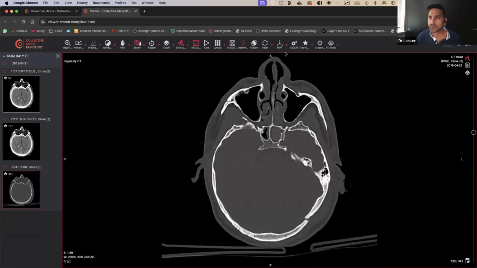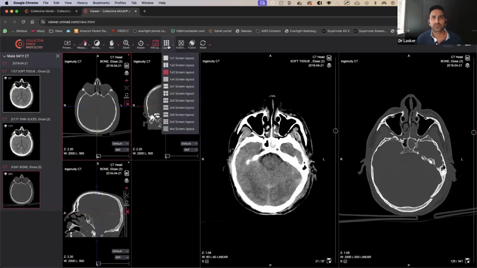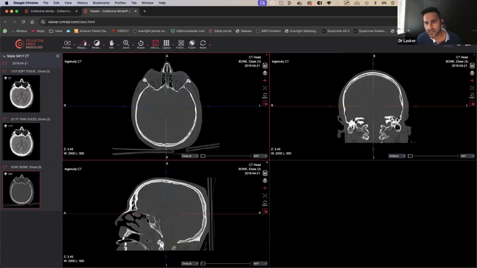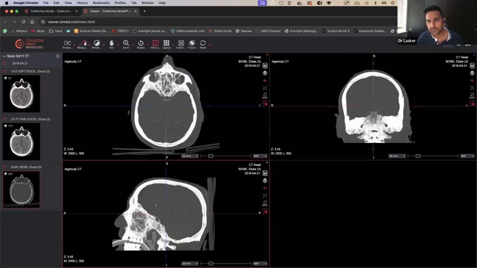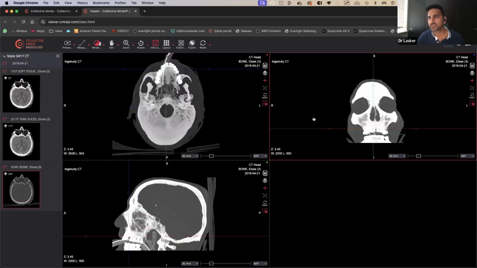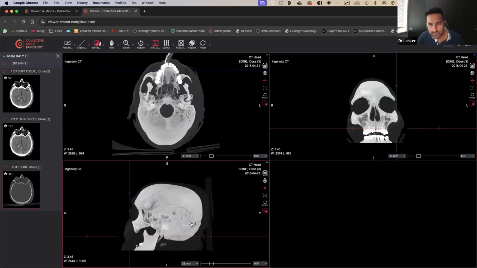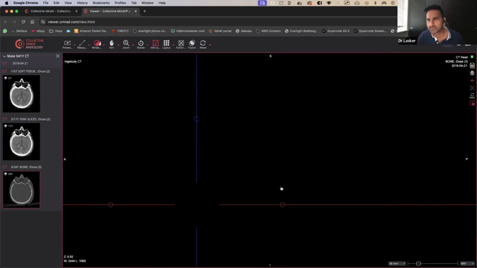You know what? I'm going to do what I showed you guys. Let's do this. Let's go to one and let's go MIP. Let's go to like 30, 40. Let's window it a bit. Let's have a look. Can we see the fractures? Let's window a little bit more. Window this one a little bit more. Okay, look, yeah, that looks like a fracture, doesn't it?